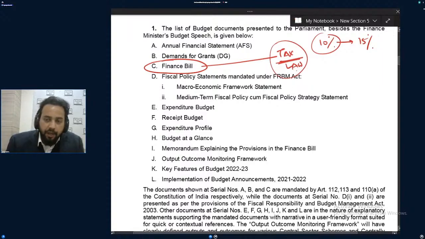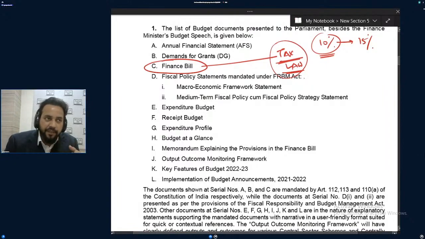Suppose the government passes a resolution in parliament saying we will take 15% tax from the people of the country. It will not be an obligation on a citizen to pay 15% tax until a law is passed to make it legal.